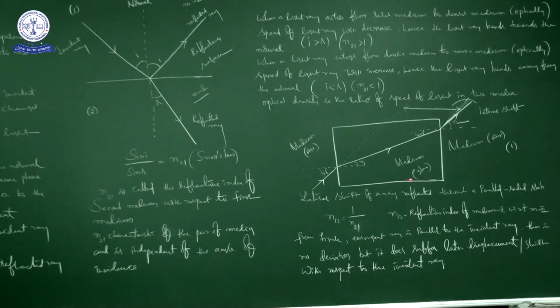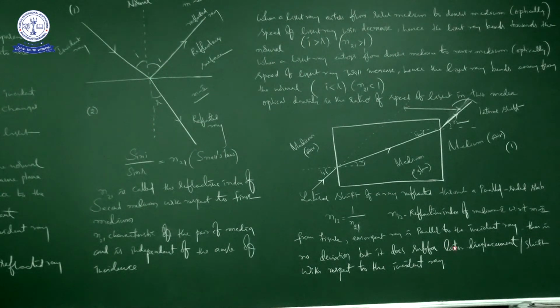So from this figure, the emergent ray is parallel to the incident ray. You can observe here, this is the emergent ray, it is the incident ray. The emergent ray is parallel to the incident ray. So this is the example. There is no deviation, but it does suffer lateral displacement or shift. So this is the lateral displacement or lateral shift with respect to the incident ray. So this is the important point: no deviation, but shift takes place, right? Deviation will be different from shifting of a ray.